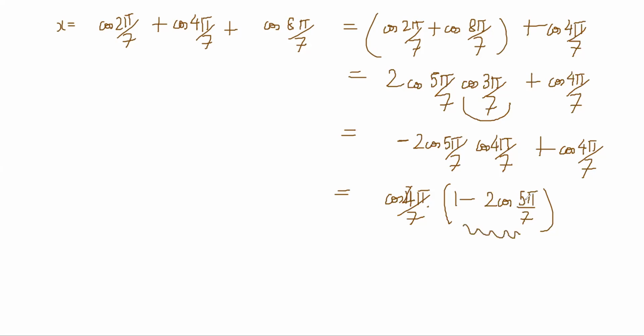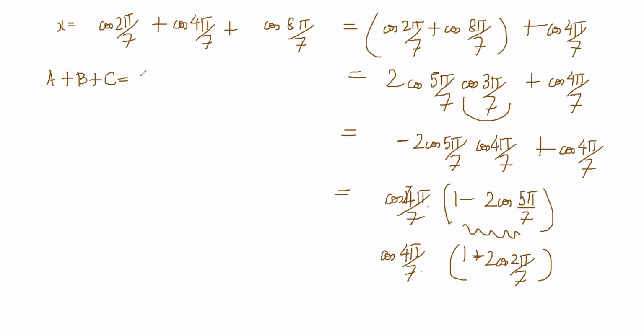So 5 pi by 7 can be written as pi minus 2 pi by 7, so plus 2 cos 2 pi by 7, and you have cos 4 pi by 7. I think we have made some silly mistakes here, in the sense that we have not made good choices. The sum of the angles being 2 pi should be helpful somehow.